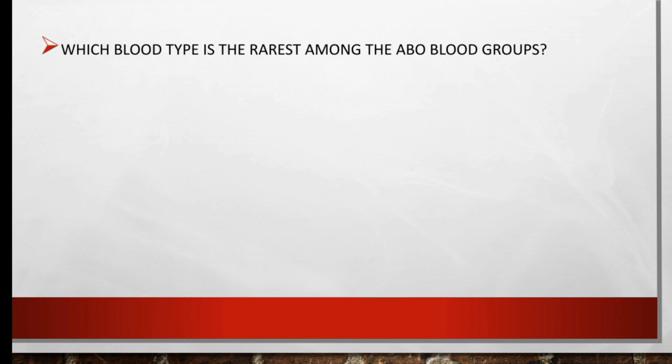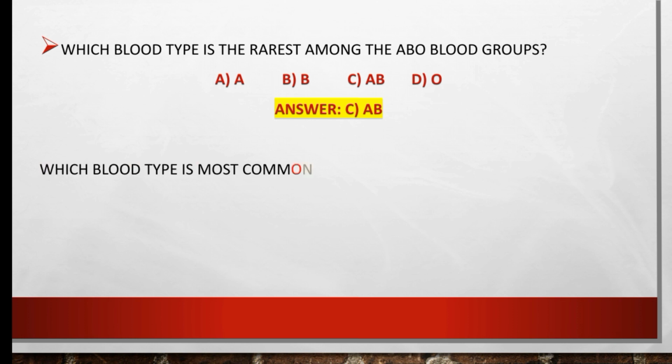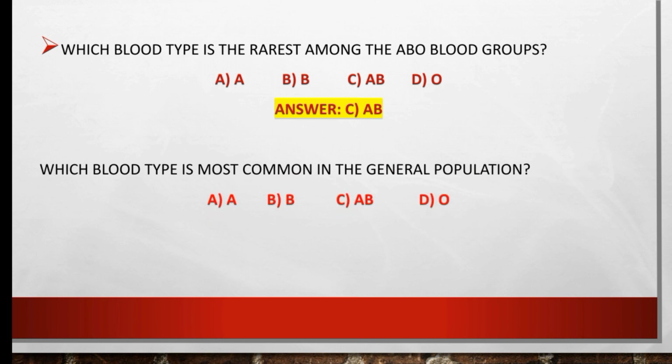Which blood type is the rarest among the ABO blood groups? A, B, AB, or O? So the right option is AB, the rarest among the ABO blood groups. Which blood type is most common in the general population? Our options are A, B, AB, O. So the most common blood type is O in the general population.